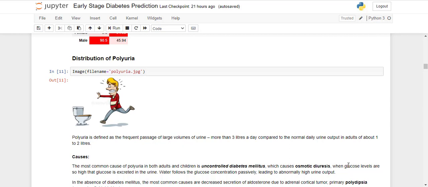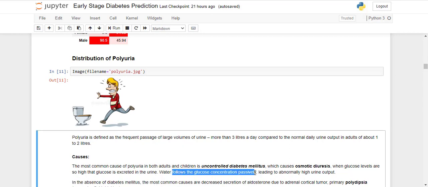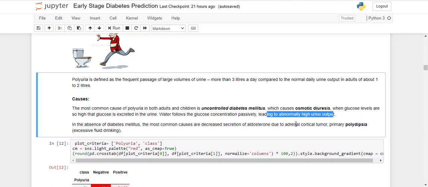What is osmotic diuresis? It is when glucose levels are so high that glucose is excreted in the urine, and water follows the glucose concentration passively, leading to abnormally high urine output. That's why it is quite a good indicator of whether a patient is suffering from diabetes or not.